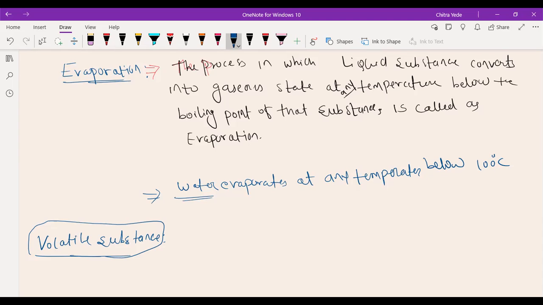Evaporation means a liquid substance changes into gaseous state at any temperature, at any temperature below the boiling point. Yes, that process is called evaporation.